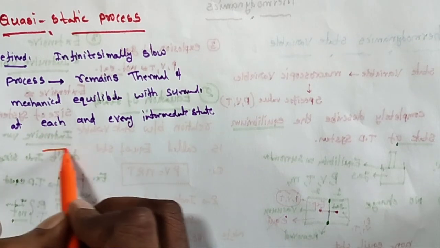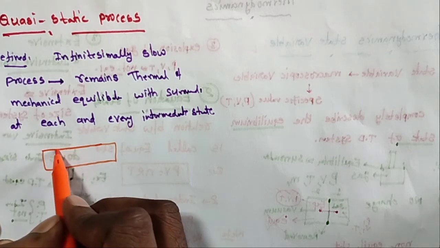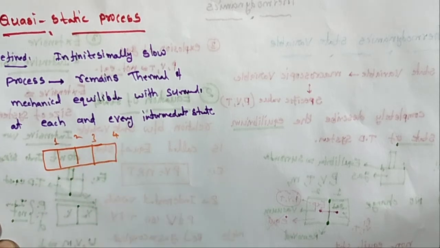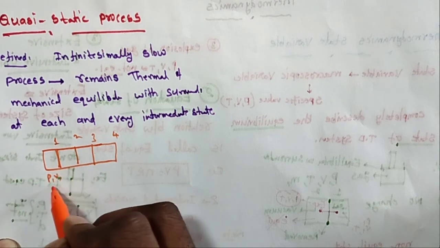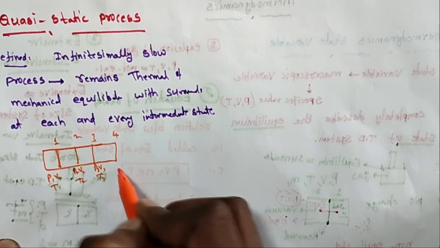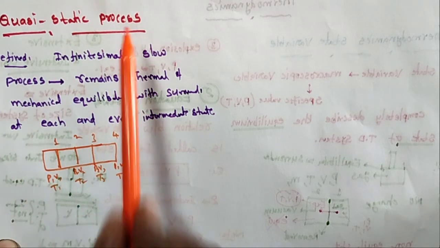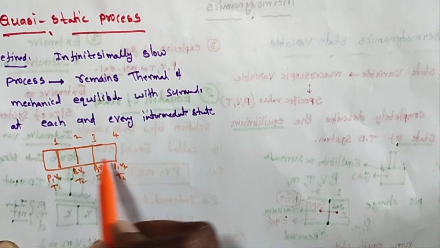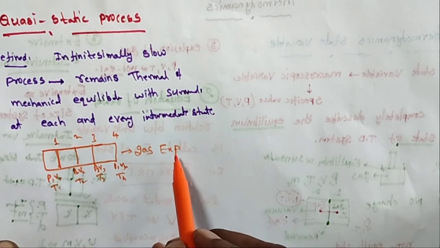In the quasi-static process, what happens? Let us take one system with, for example, states 1, 2, 3, and 4. In these, the pressure, volume, and temperature are P1, V1, T1; P2, V2, T2; P3, V3, T3; P4, V4, T4. A quasi-static process is infinitesimally slow; the gas expands very slowly.